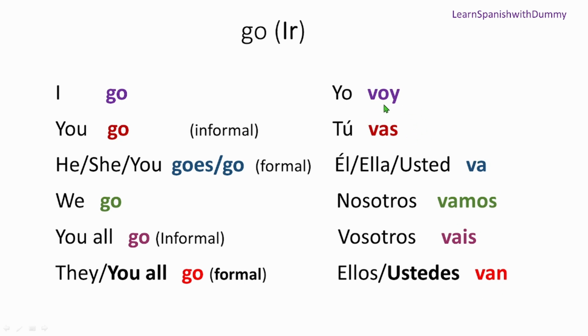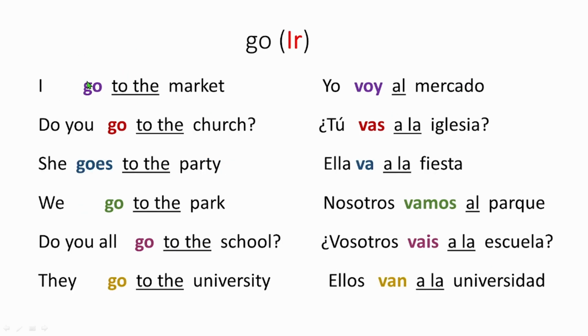Now these are not following any rules. They are totally different from the original verb. Because they are irregular verbs, you have to remember them and practically use them to remember this verb. Okay? So let's use them practically. Now here, when you say I go to the market, you say yo voy al mercado. Okay? Yo voy al mercado.